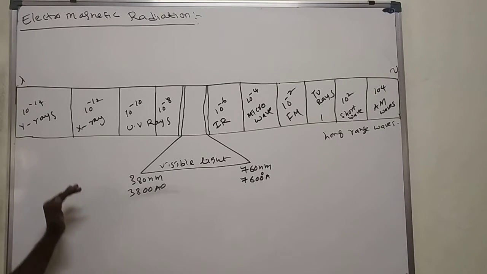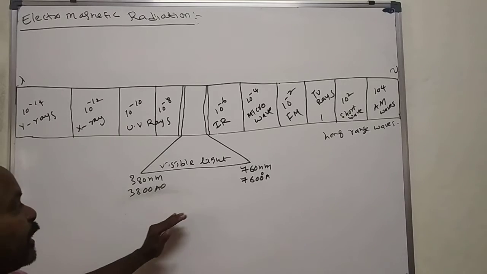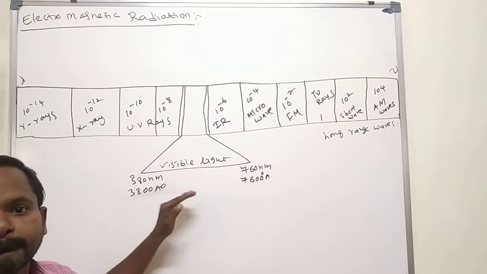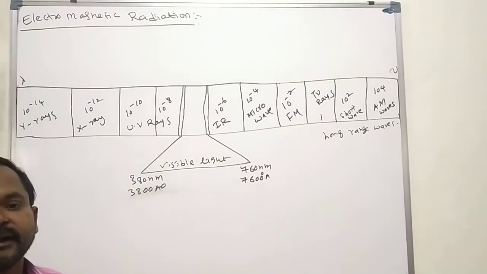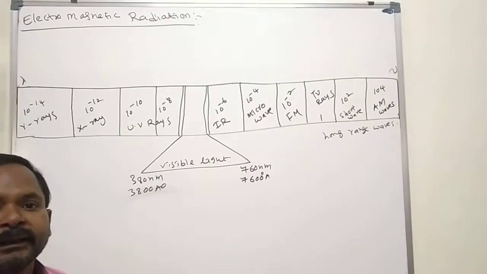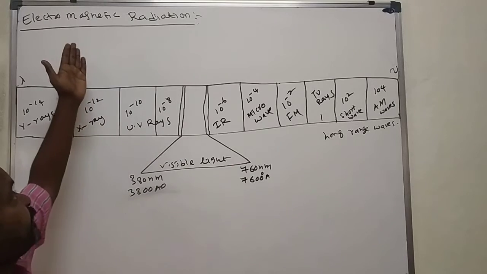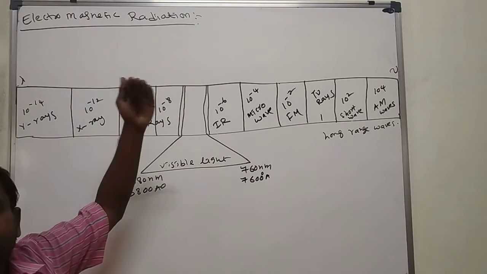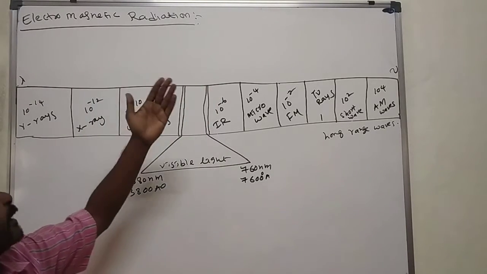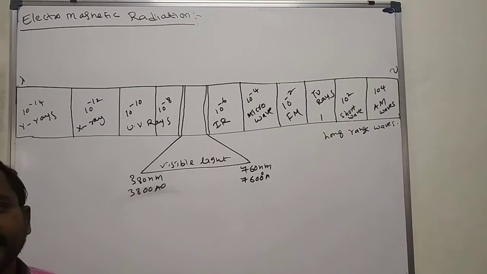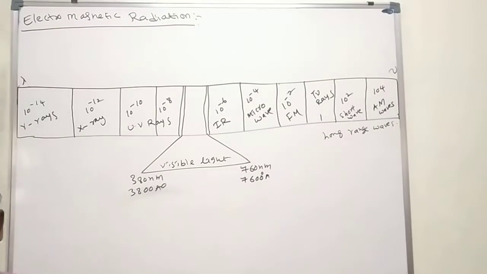Some of the objects which have electric and magnetic properties emit, evolve or radiate some radiation or energy. That energy we call electromagnetic energy or electromagnetic radiation.